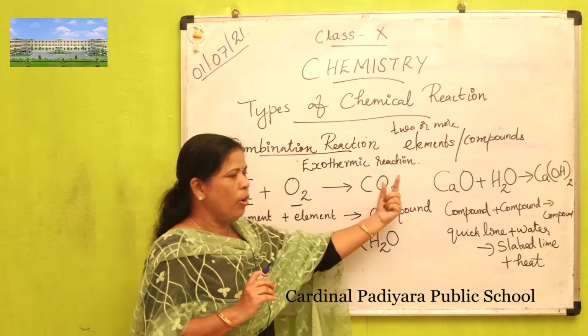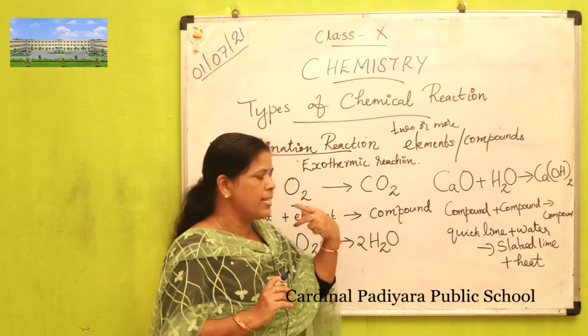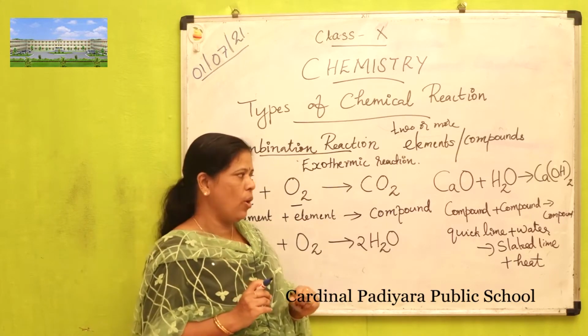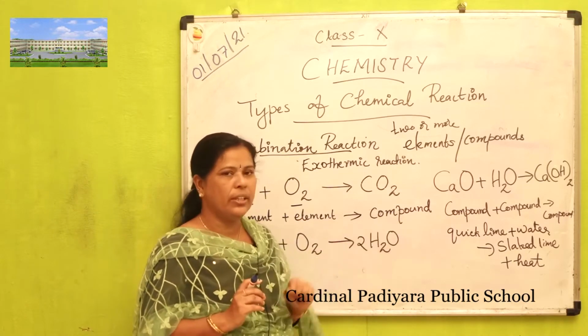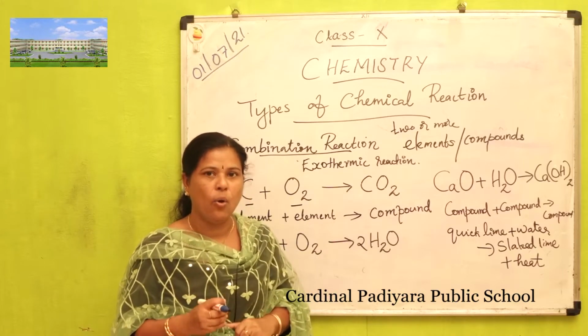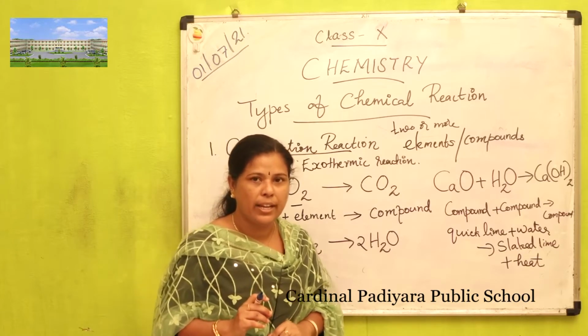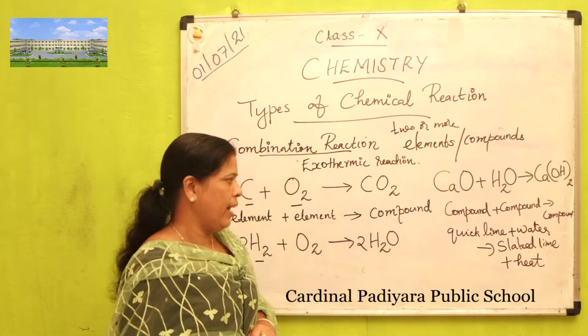So one example of exothermic reaction, calcium oxide reacts with water to form calcium hydroxide. During this reaction heat is released or evolved. So this type of reactions are known as exothermic reaction.